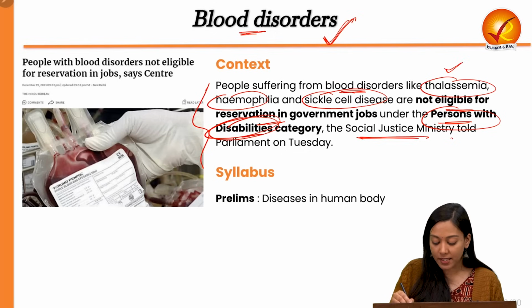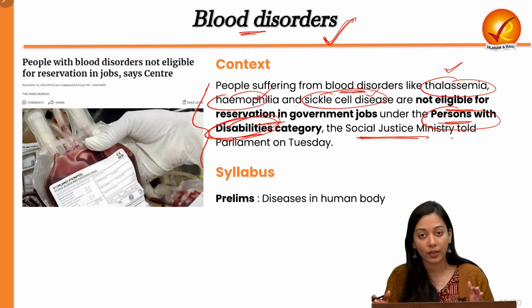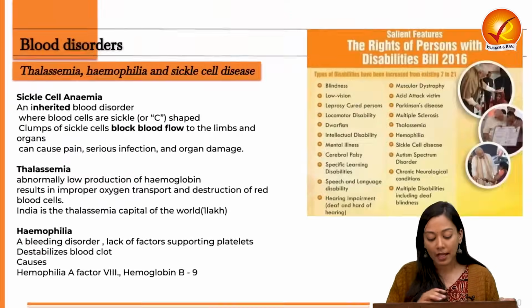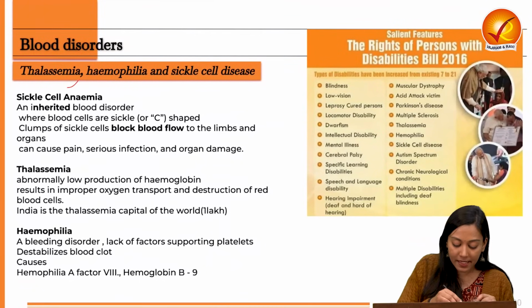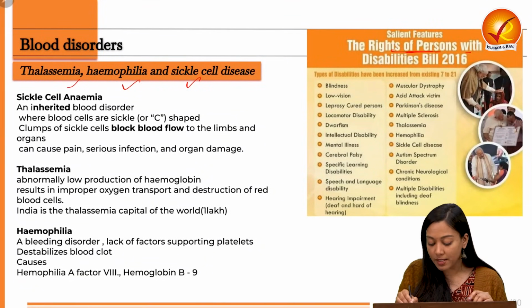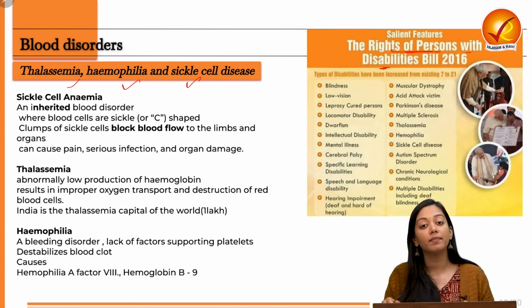Some of the patients who are suffering from disabilities due to blood disorders which are genetic in nature are kept aloof of the reservation. Now, which are these diseases? These are thalassemia, hemophilia, sickle cell disease. You can find it in the Rights of Persons with Disability Act of 2017.